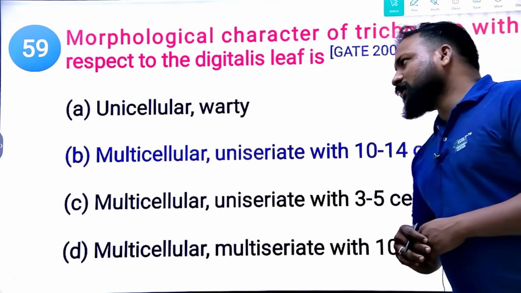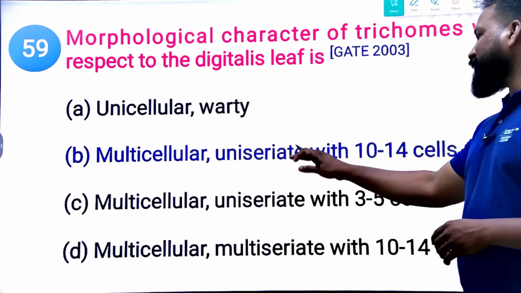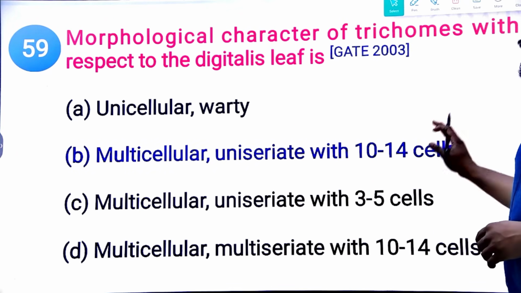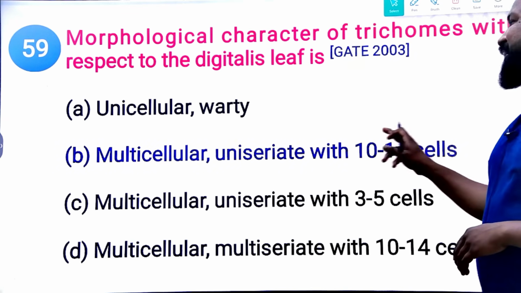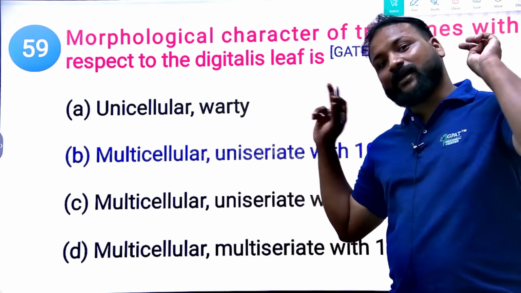Now, what type of trichomes are present in here? Here we can see multicellular uniseriate with 10 to 14 cells. Multicellular uniseriate with 10 to 14 cells. But when you see V-shaped trichomes, that means senna.